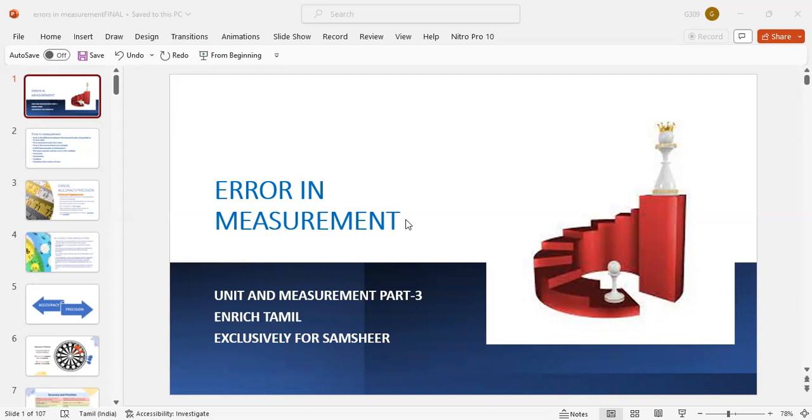Accuracy may be affected by systematic error. An accurate value has to be precise in most cases. Accuracy defines the degree of conformity to the true value. A measured value close to the true value defines the accuracy, the degree of conformity.